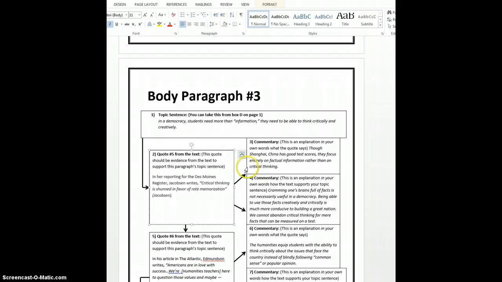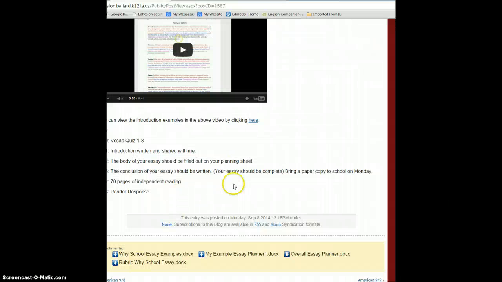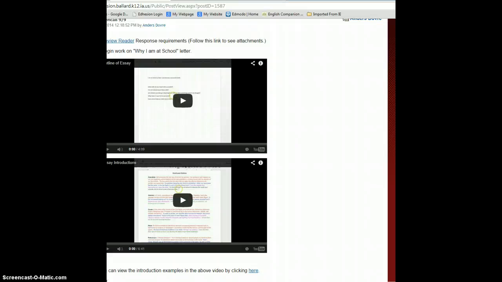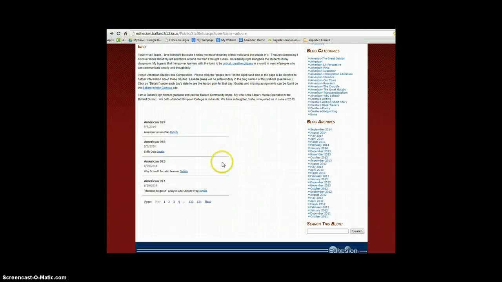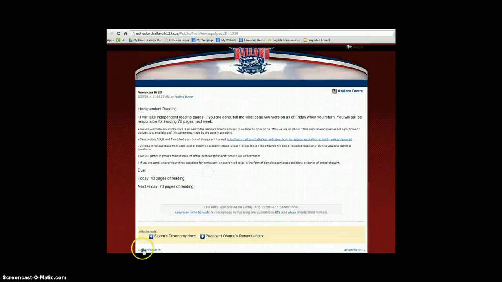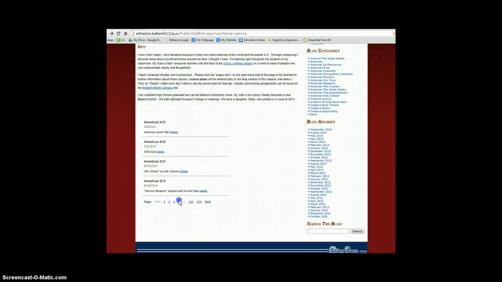You also might be struggling to find quotes that shed light on your topic sentence. You can go outside of what we've read in class to look for quotes, but I highly encourage you to look for quotes in what we've read. And you would do that by going to my website. And when you're on my website, you can go back and look at some of the days that we've read information. If you want to look at President Obama's speech, you can download that. Or if you want to look at Ken Robinson's talk, you can go there. If you want to go back to 825,